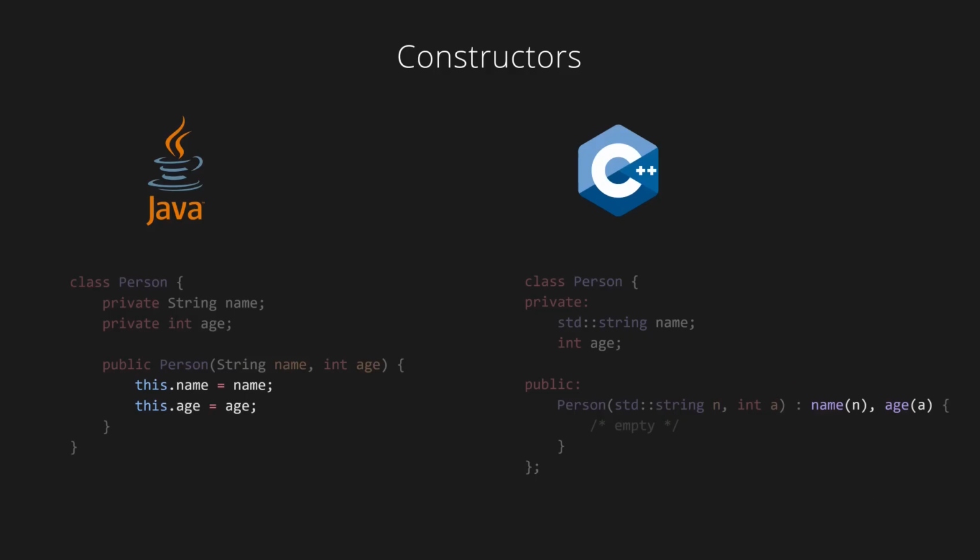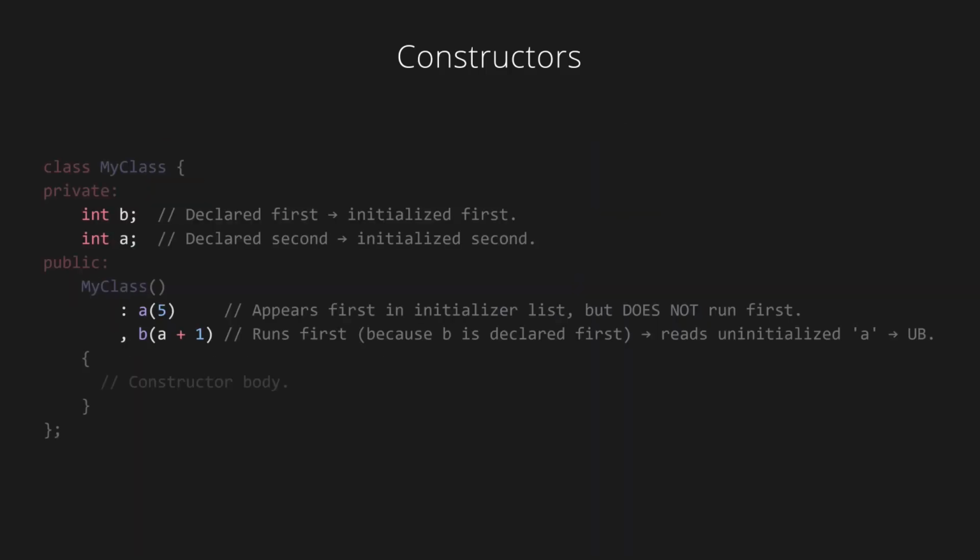But there's a weird caveat. Members aren't initialized in the order in which they appear in the member initializer list. They're initialized in the order in which they're declared in the class definition. If you initialize the variables in the wrong order, and some variables depend on other variables, you may end up using an uninitialized variable, and that can lead to undefined behavior, which you definitely want to avoid.